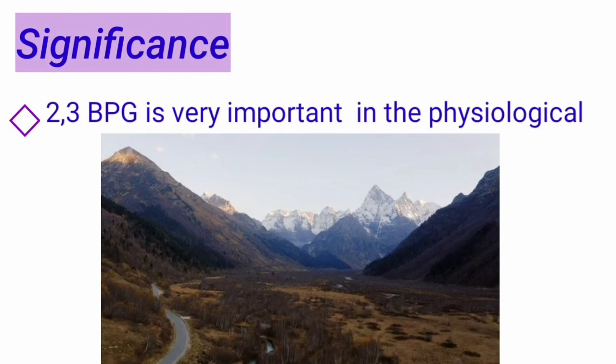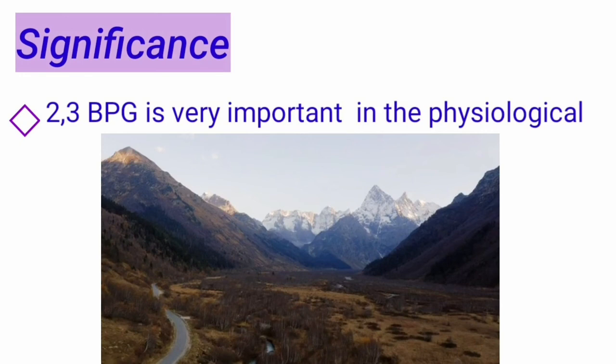Now, if this person is suddenly transported from sea level to an altitude of 4,500 meters, where the partial pressure of oxygen is considerably lower, the delivery of oxygen to the tissues is reduced.